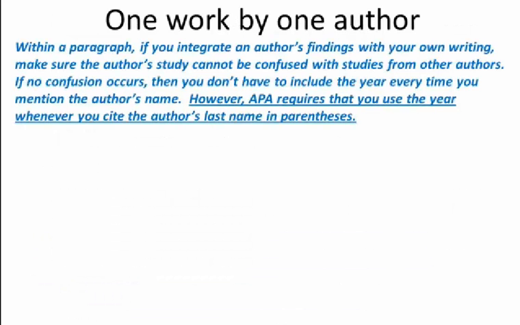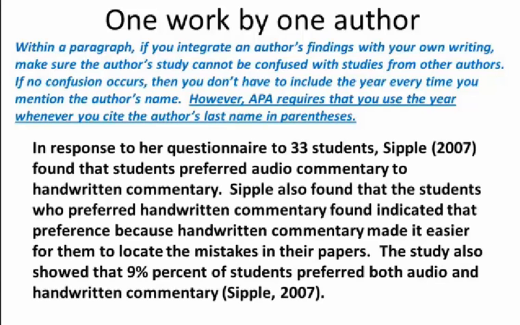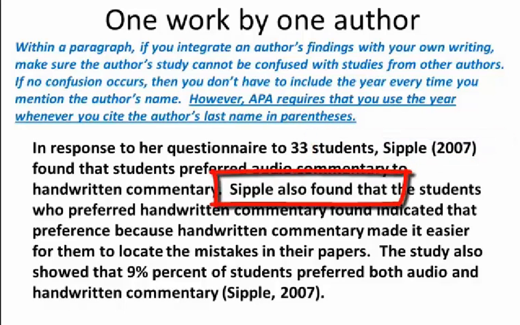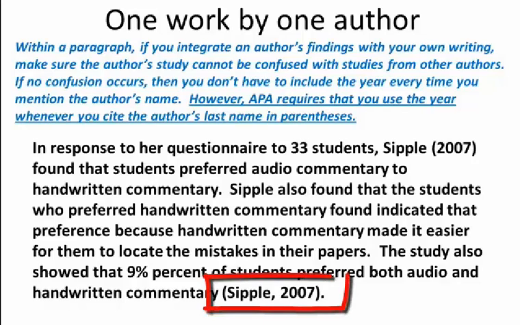If you're citing more than one author in a paragraph, make sure that the reader of the paper understands what information came from which author. However, if you're only citing one work by one author in a paragraph, you don't have to include the date every time you mention that author's name. Here's an example in which Sipple's paper is cited throughout the paragraph. In the first sentence, Sipple is mentioned, and the year 2007 is put in parentheses after her name. In the second sentence, Sipple is mentioned, but no year is included. We know that it's the same paper from Sipple from the previous sentence. The last sentence shows Sipple's name and year in parentheses.